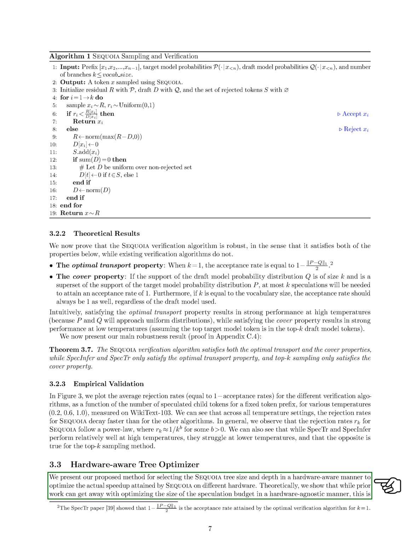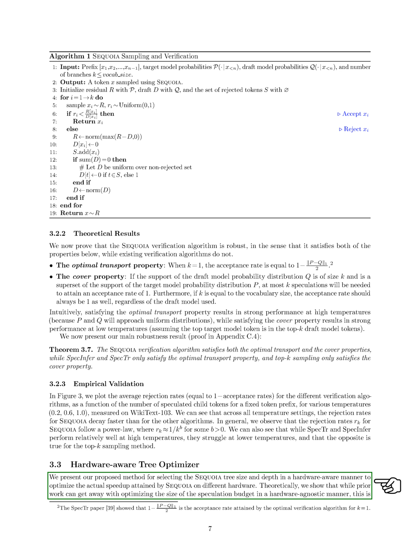This is because, for larger trees, the time taken for verification cannot be assumed to be constant and independent of the tree size. Through empirical testing, we demonstrate that choosing the tree size and depth with hardware considerations in mind can lead to speedups of up to 40% compared to baseline methods.